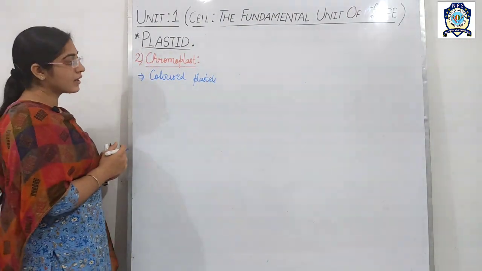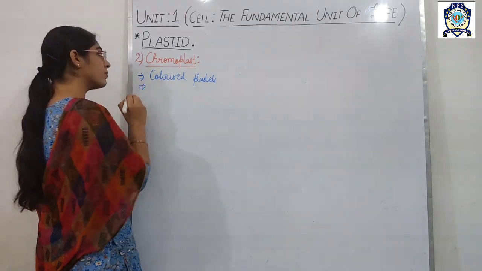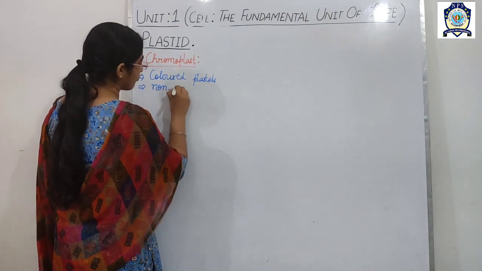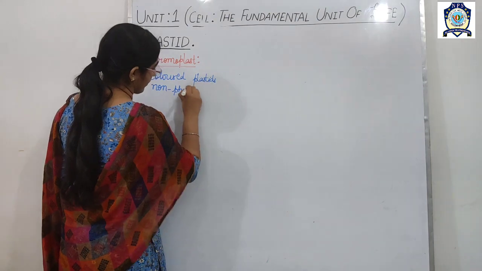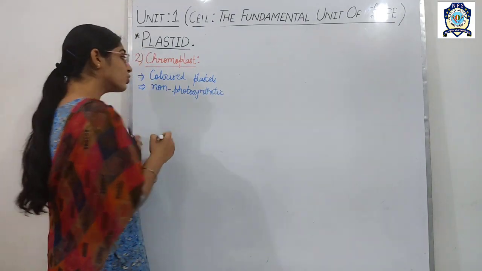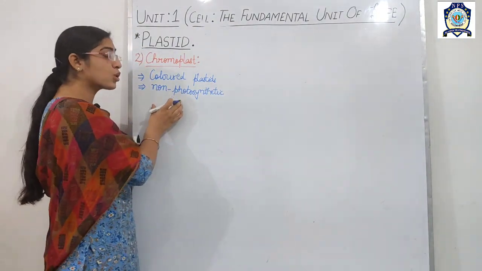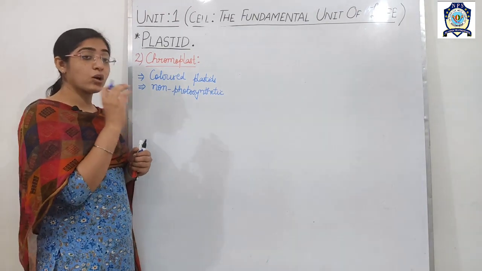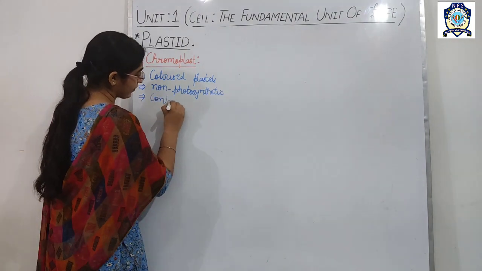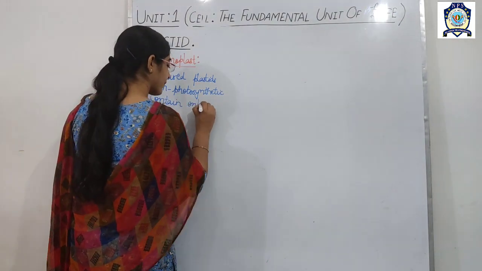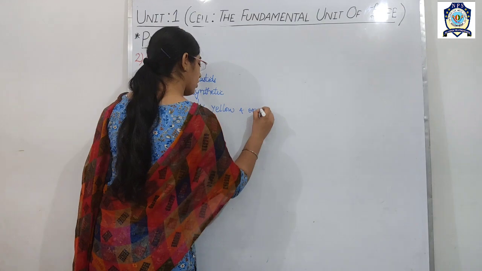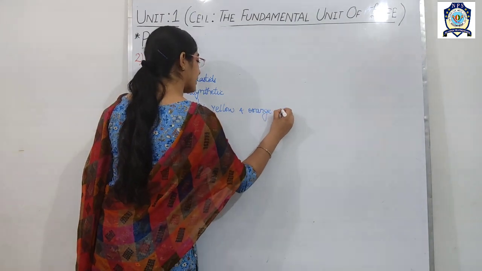Chromoplasts are colored plastids, and if we talk about their nature, then they are also non photosynthetic. Why are they non photosynthetic? Because, student, chromoplasts contain only yellow and orange or red pigments.